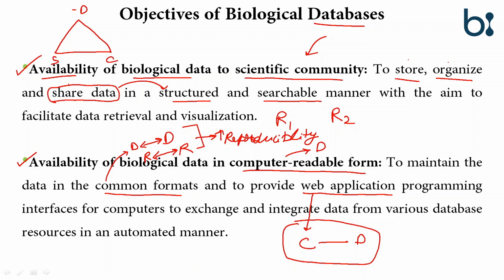The database should be available to the scientific community and in such a format that the computer can read, whereas the scientific community can have access to the database and should know the usage of computer so that they can use the database. Whereas the computer should know how to manage the database and the data, and computer should know how to cater the need of the scientific community.